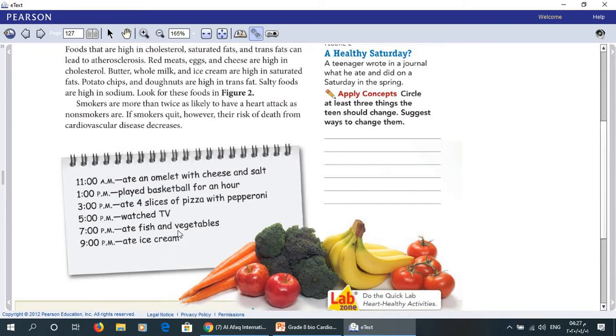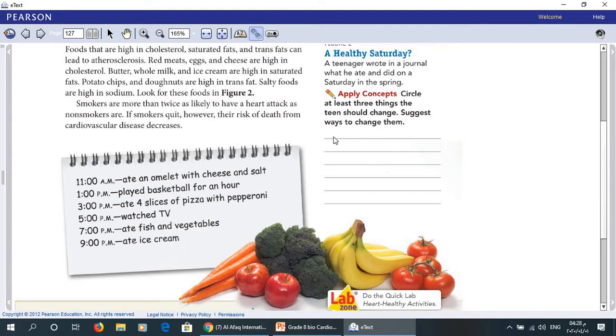Now, ate ice cream. Ice cream is filled with sugar or carbohydrates. Not good. So you have to circle around 11 here, also around 3, also around 5, watch TV, and finally around 9. Now, suggest ways to change them.